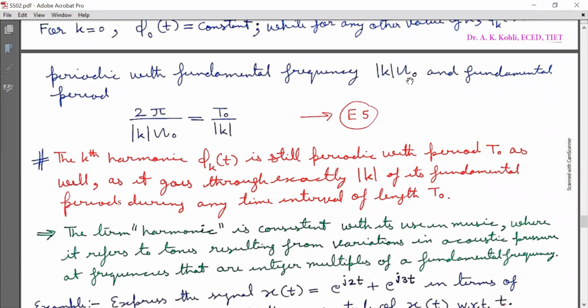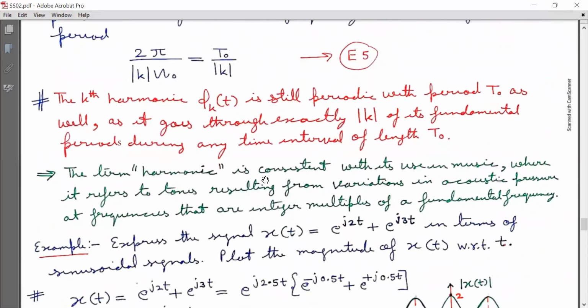The kth harmonic phi_k(t) is still periodic with period capital T naught as well, as it goes through exactly magnitude k of its fundamental periods during any time interval of length T naught. The term harmonic is consistent with its use in music, where it refers to tones resulting from variations in acoustic pressure at frequencies that are integer multiples of the fundamental frequency.